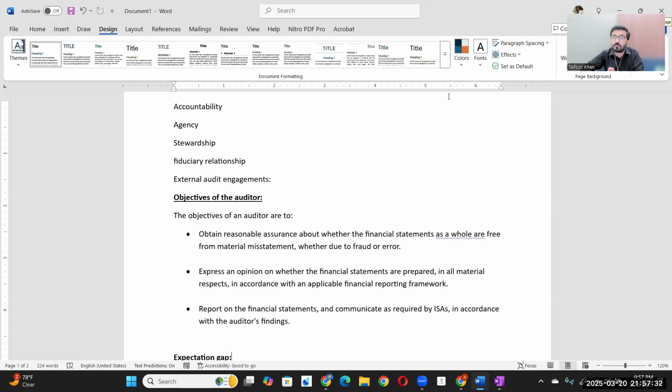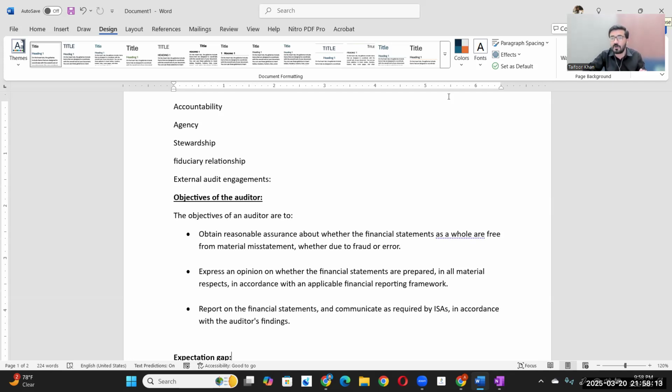To obtain reasonable assurance means he has to obtain sufficient and appropriate audit evidence. When we say sufficient and appropriate audit evidence, sufficiency has its own testing requirements. If we are meeting that specific requirement, it means that evidence is sufficient. When we say appropriate, there is a definition of appropriateness. If our evidence is meeting that definition criteria, it means our evidence is appropriate as well. The evidence that is sufficient and appropriate only gives us the reasonable assurance about that specific area.